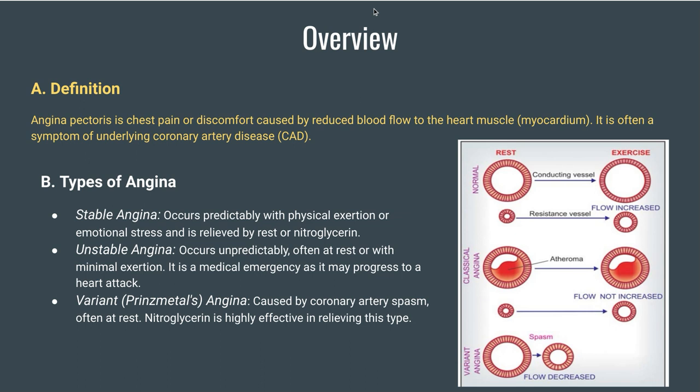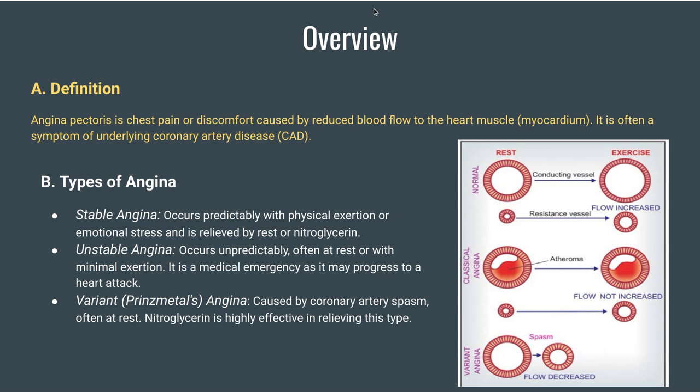That means here angina occurs at rest as well as at exertion. When you're exerted, then also it is happening. If you're at rest, then also it is happening. That is unstable. Then there is something called Prinzmetal's angina. Now Prinzmetal's angina specifically occurs due to vasospasm at rest. Okay, primarily at rest. So if you are at rest and always you are getting that anginal pain, so it is a Prinzmetal's angina or variant angina, and again nitroglycerin helps a lot. And you see on the right hand side the diagram is given, and it will help you to understand more easily. Do you understand this or not?